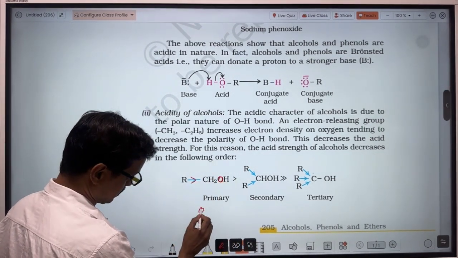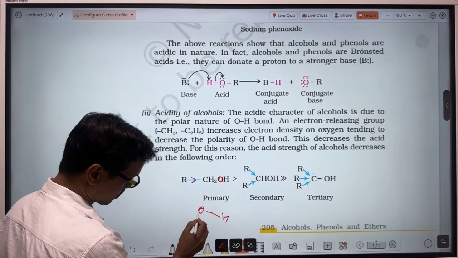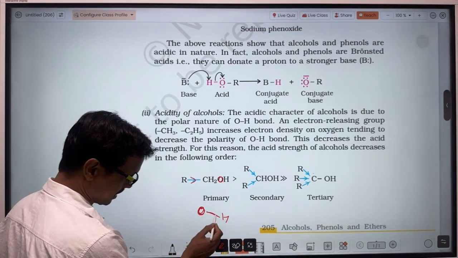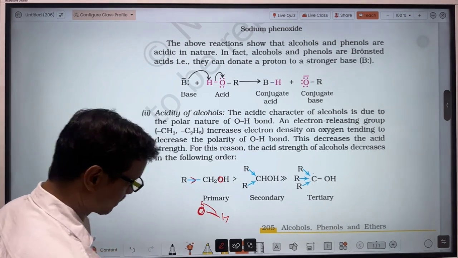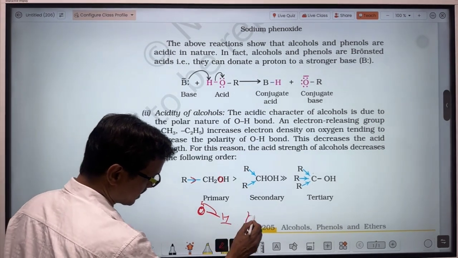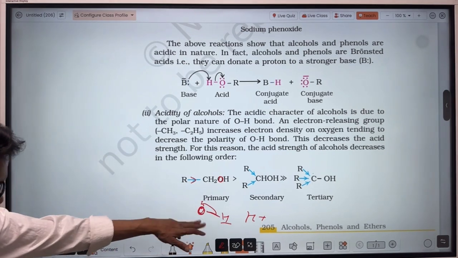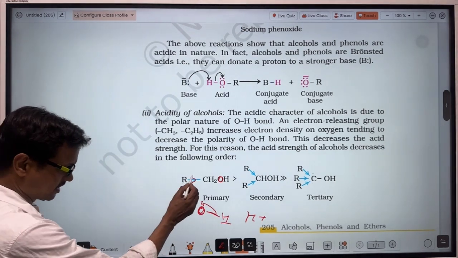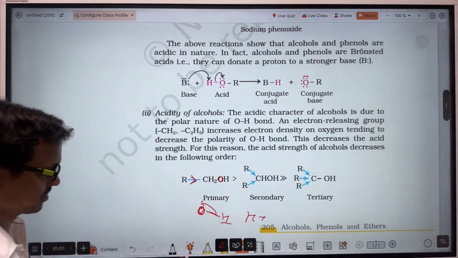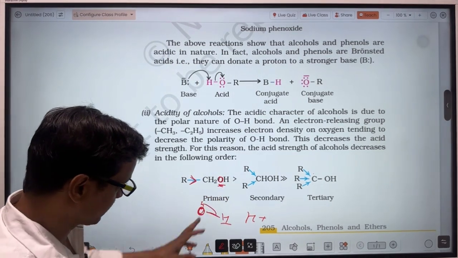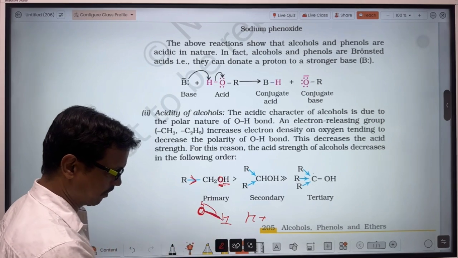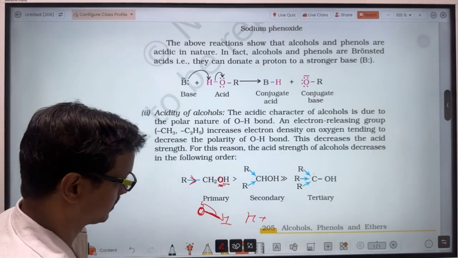This is acidic. Why acidic? Because oxygen is a highly electronegative element, so it tends to attract this sigma electron towards itself. So here, this hydrogen could be released as H plus ion. When the alkyl group is there, it provides electron to this oxygen, so the tendency of this oxygen to take the sigma electron of this OH bond will decrease.